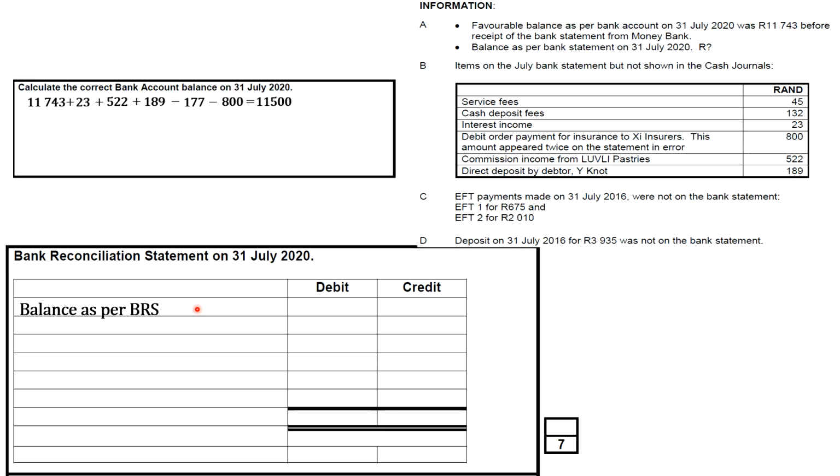The next thing we need to do is take into account information C and D. These are the items that were recorded in our journals but did not appear in the bank statement. That means the bank made an error and omitted these transactions when they were preparing the bank statement. We're going to start with information D. Anything that was supposed to go to the CRJ, all the deposits, is going to go on the credit side, and any EFT or anything that was supposed to go to the CPJ is going to go on the debit side.